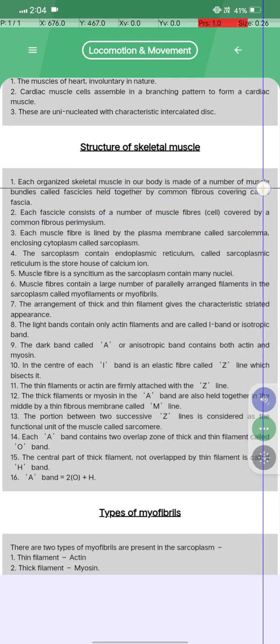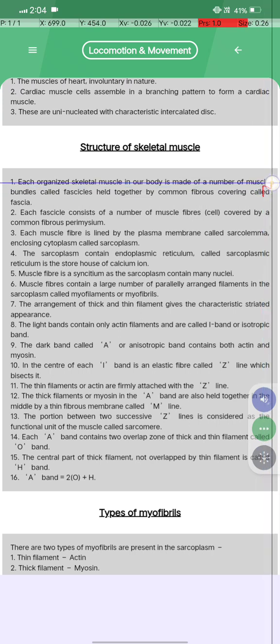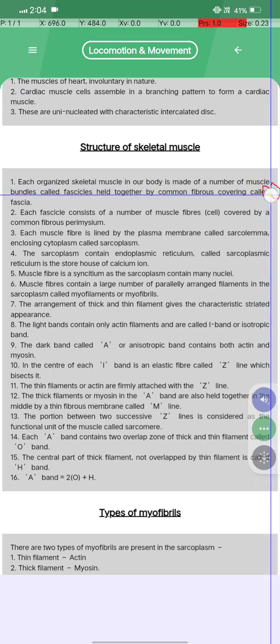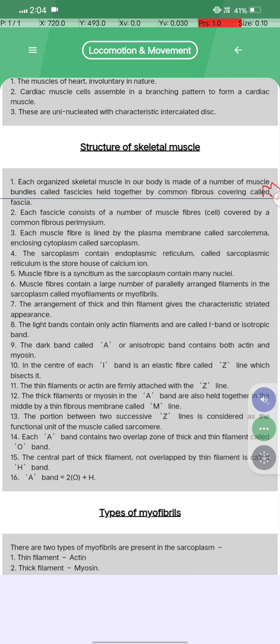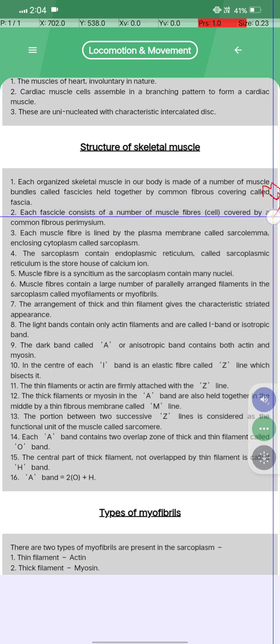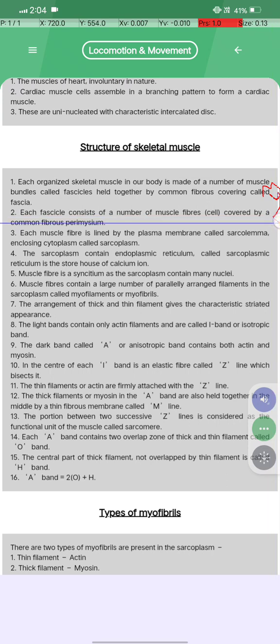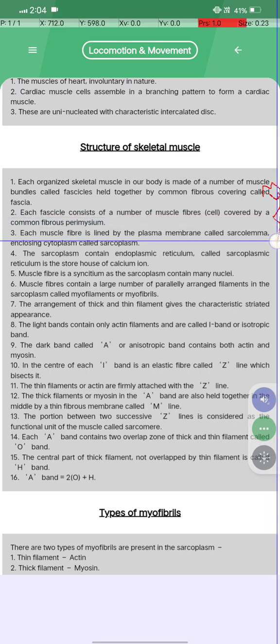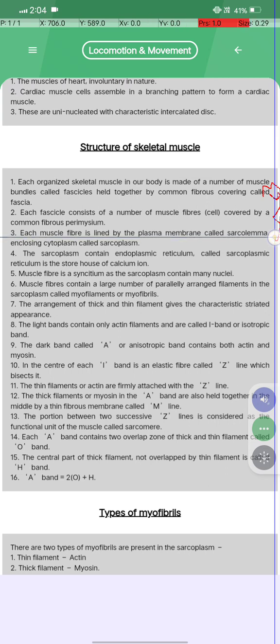Each organized skeletal muscle in our body is made up of a number of muscle bundles called fascicles, held together by the common fibrous covering called fascia. Second, each fascicle consists of a number of muscle fiber cells covered by the common fibrous perimysium. Third, each muscle fiber is lined by the plasma membrane called sarcolemma, enclosing the cytoplasm called the sarcoplasm.